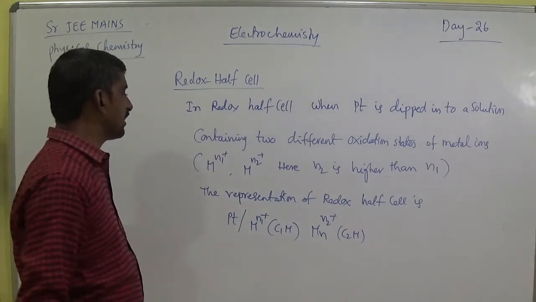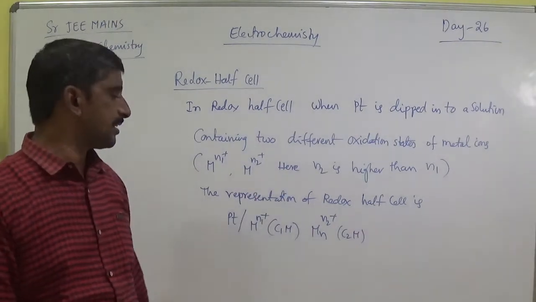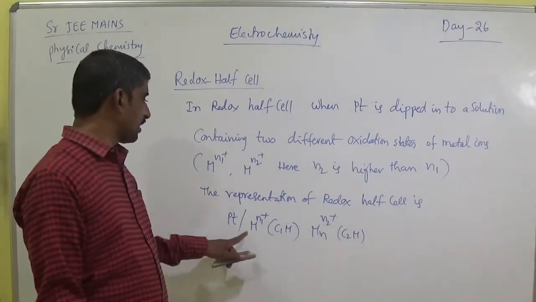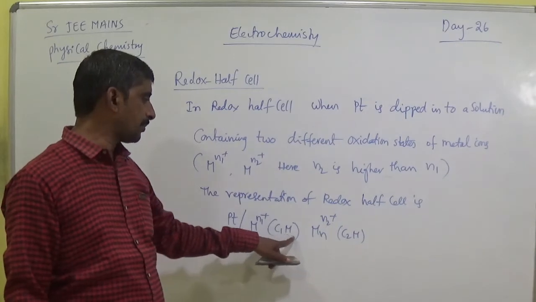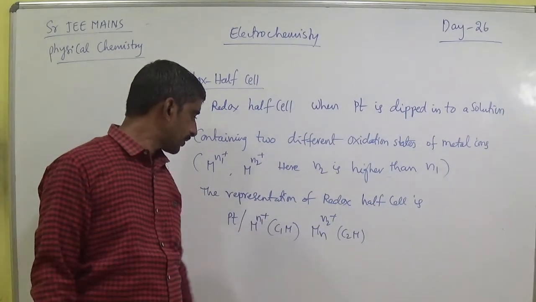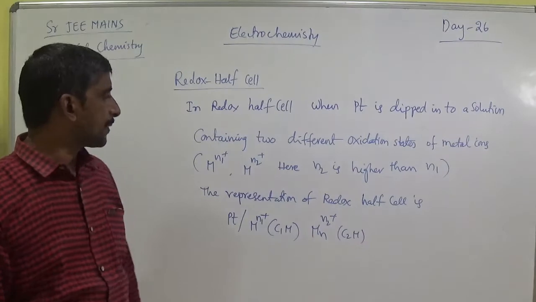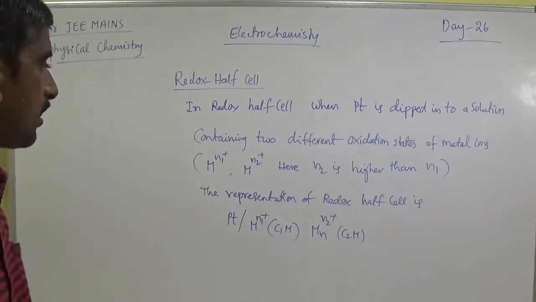That is the representation of redox half cell.